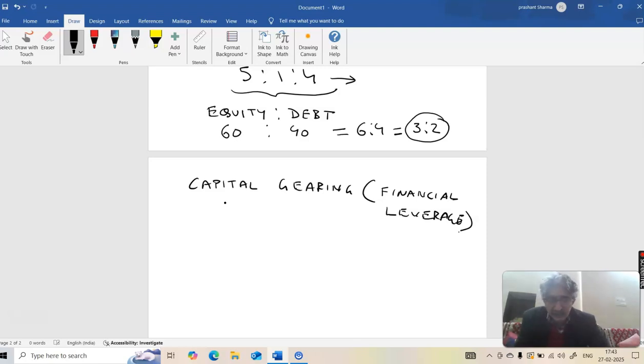By now, I think you are clear with the concept of equity, that is the owner's capital, and the debt, which is the borrowed capital.